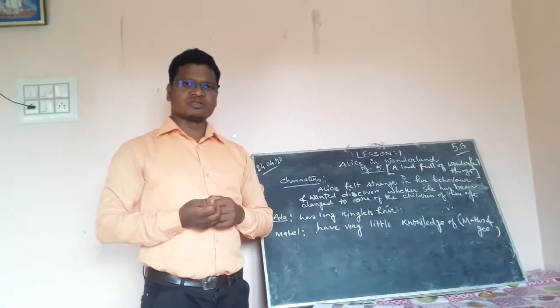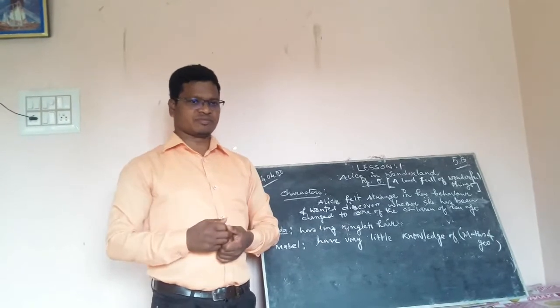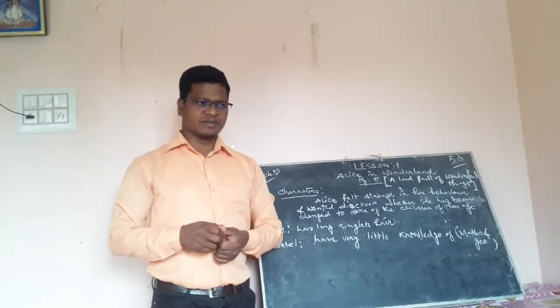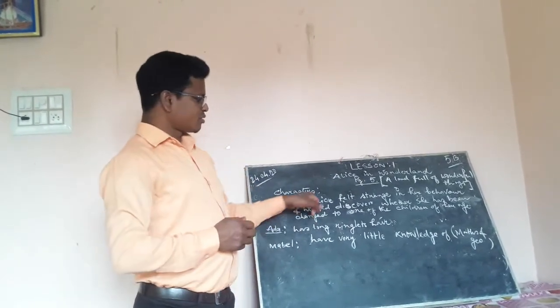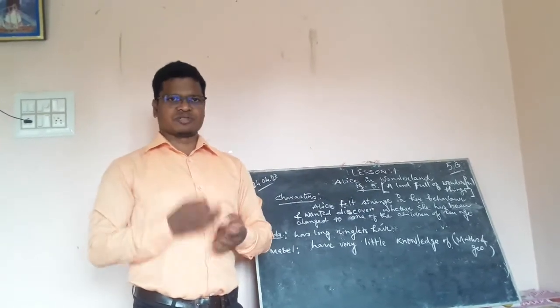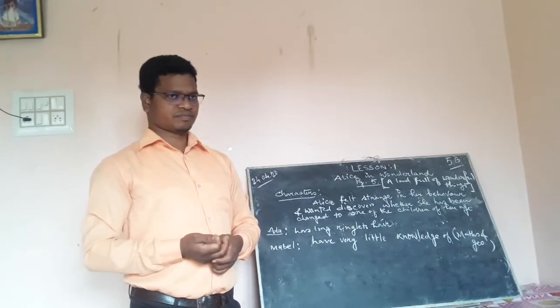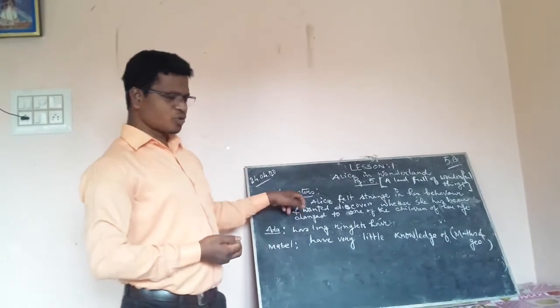She found something strange in her behavior, and that's why we see that she is trying to find out the differences that she has found in her. Let us look at the board once.